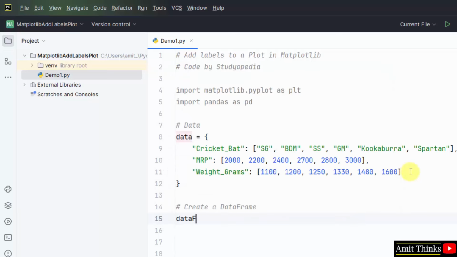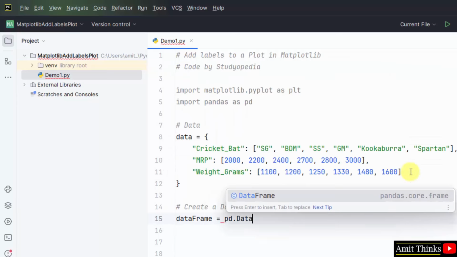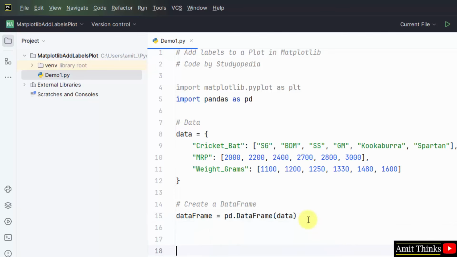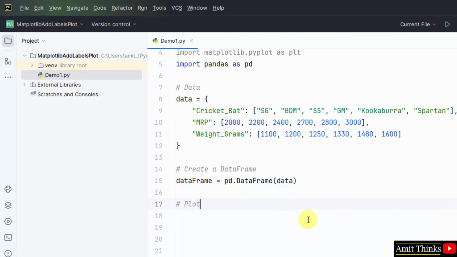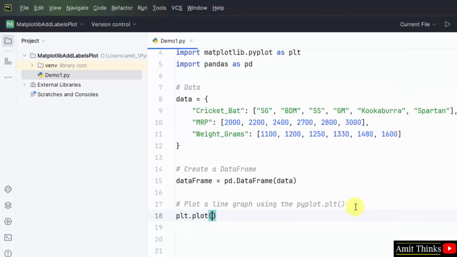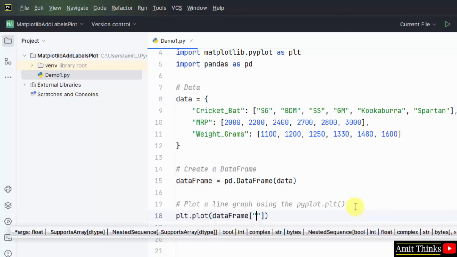Now create the data frame, create a new object. Pandas means pd.DataFrame. That's it. Add the data in it. Now we will plot. We will plot using the plot method. Add the x and y input.